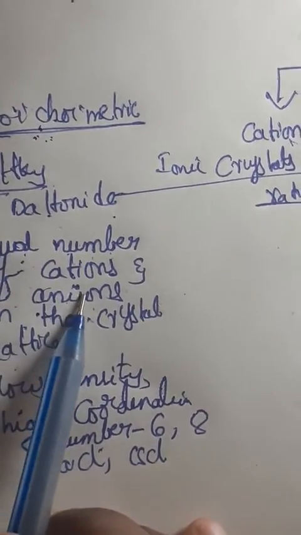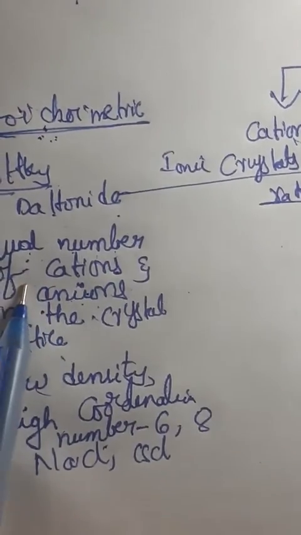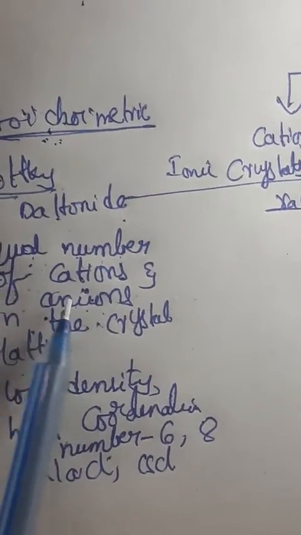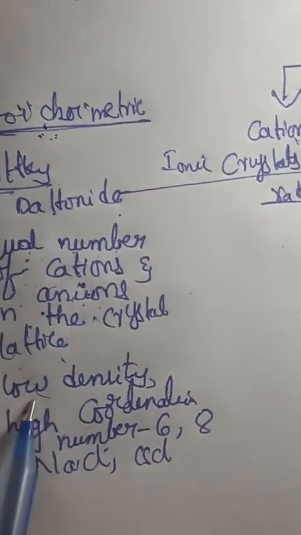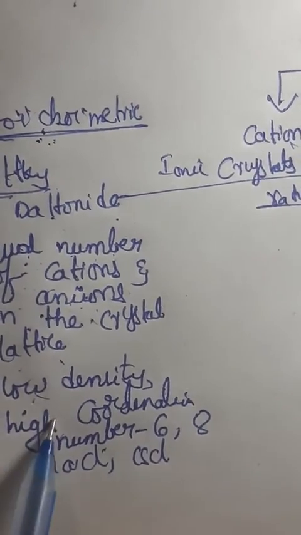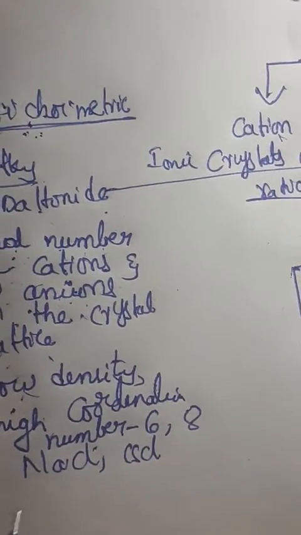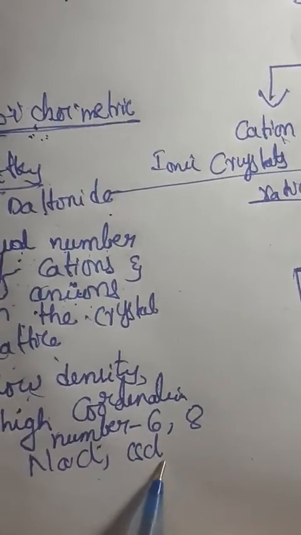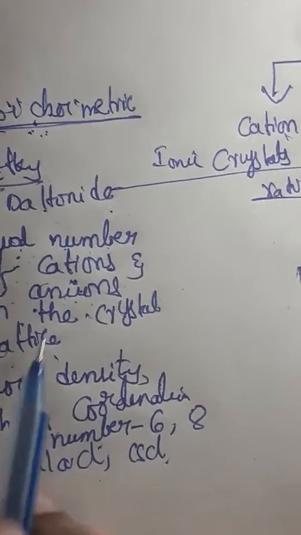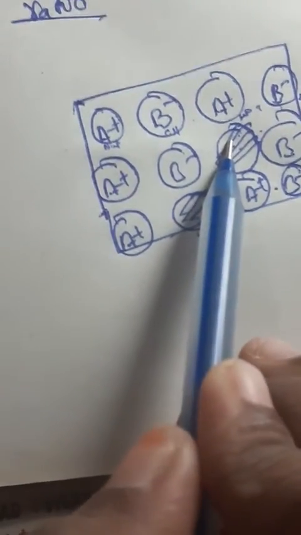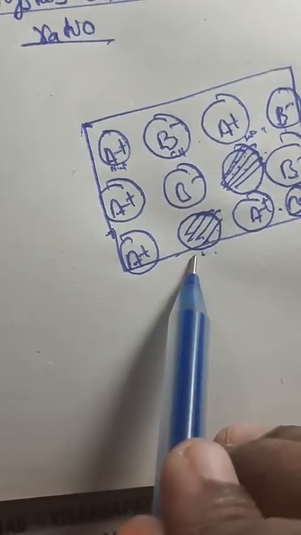It has very low density and high coordination number like 6 and 8. The examples are NaCl and CsCl. Stoichiometric means the cations and anions go missing in the same ratio. Whenever a cation is missing, an anion is also missing, in the same ratio. This we call Schottky defect.